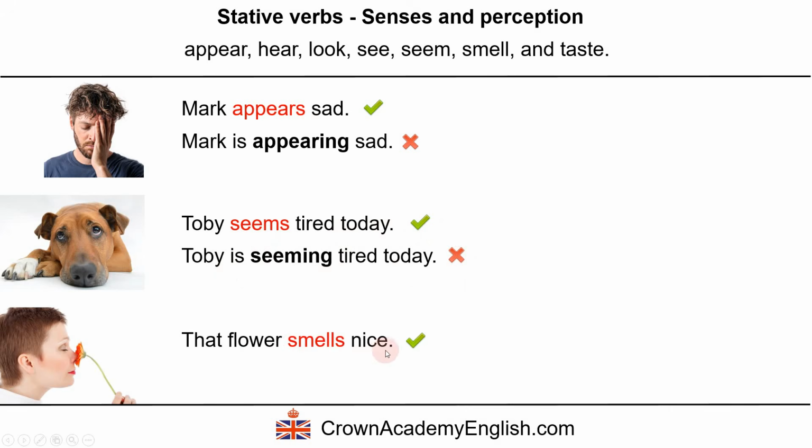That flower smells nice is correct. So here we are using one of the senses and we're describing the flower, the smell of the flower. But this is wrong. That flower is smelling nice. No, that's not correct. Okay?